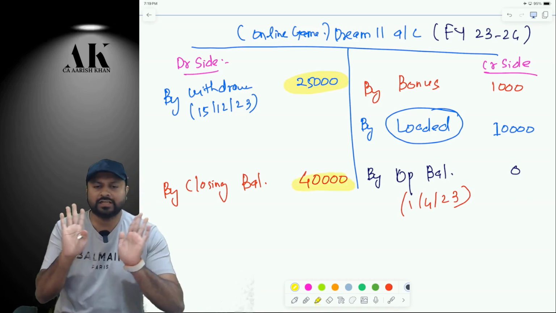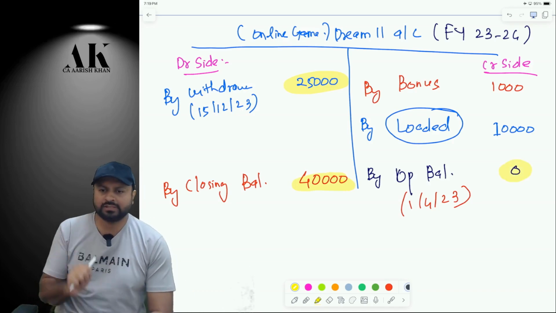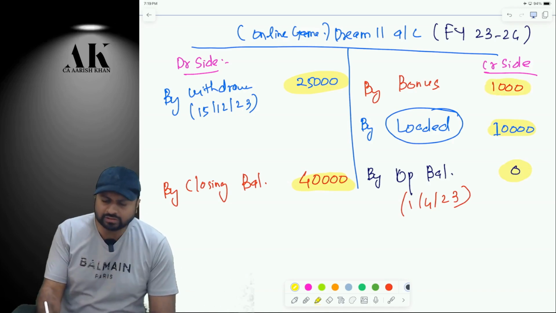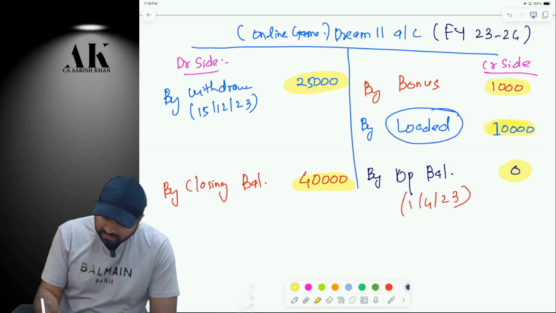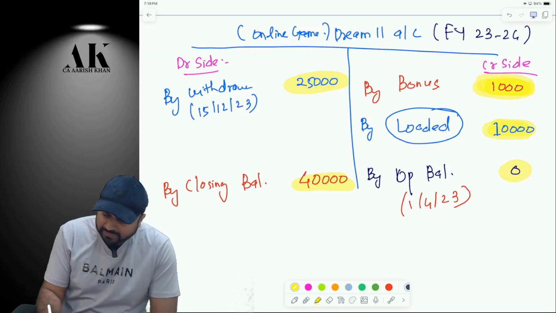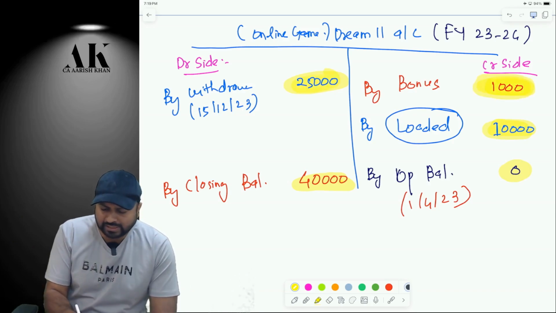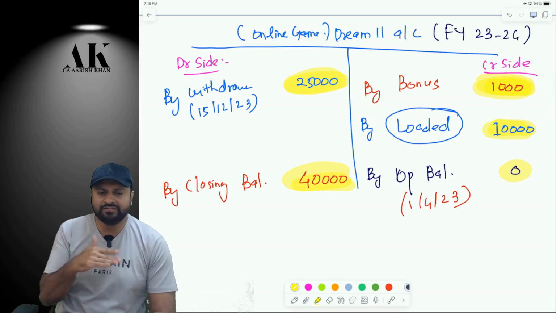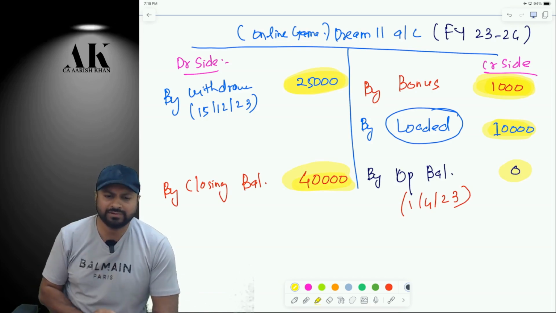Now it's very logical. See, opening balance was 0 rupees. 10,000 rupees you have loaded from your pocket. 1,000 rupees you have got free. Now, if only 11,000 rupees was there in your account, then how are you withdrawing 25,000, and how is there a closing balance of 40,000 rupees? Obviously, the difference between the two is nothing but your, please tell me.